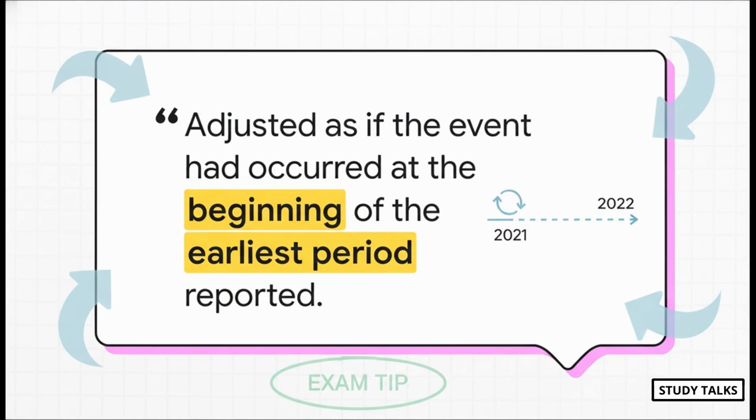See, when a company does a bonus issue, they're essentially giving away shares for free. No new money is coming into the company. So, to keep things comparable, the standard says you have to adjust the number of shares as if those bonus shares had existed from day one. And what does that mean? It means a bonus issue in 2022 forces you to go back and restate the denominator for 2021's EPS. And there it is. That's the answer to our hook question. An event in 2022 can and does change your 2021 calculation.